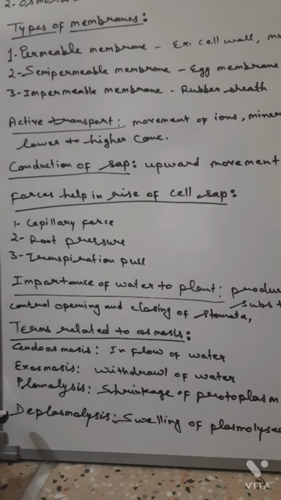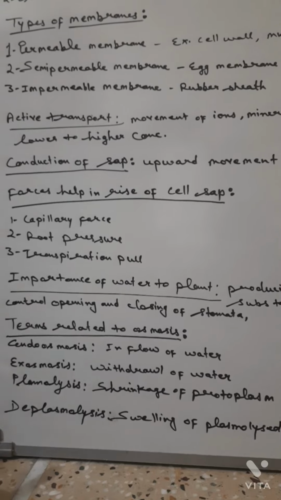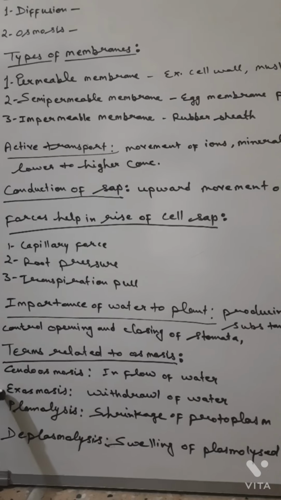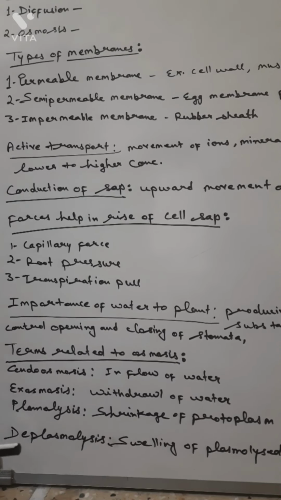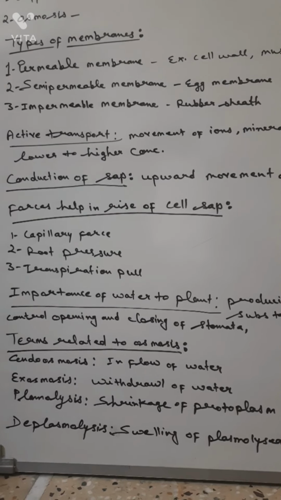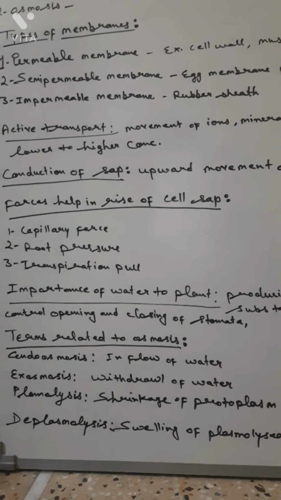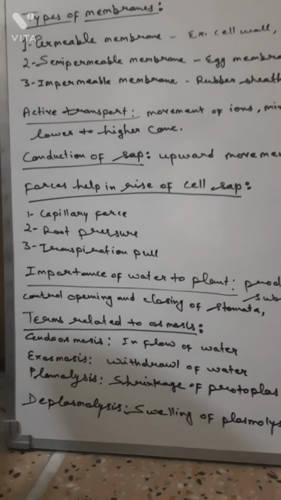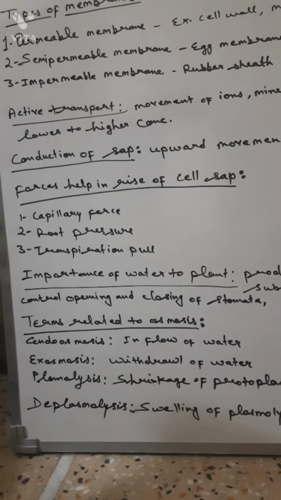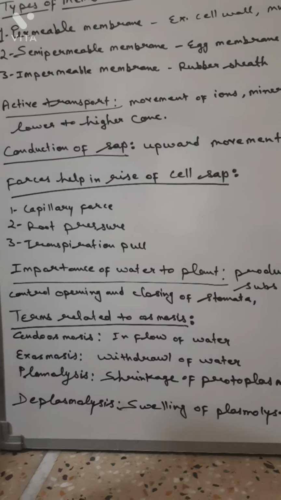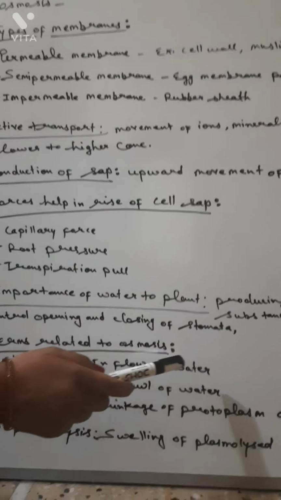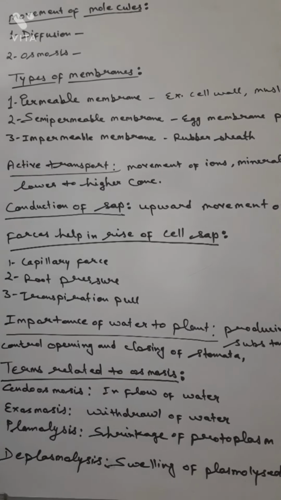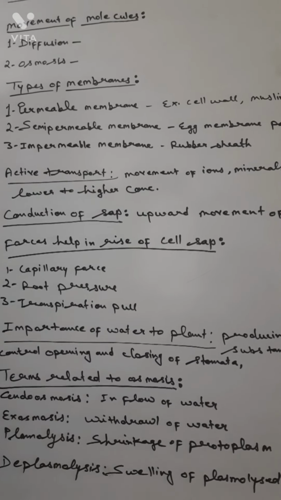There are four terms which are related to the osmosis process: endosmosis, exosmosis, plasmolysis and deplasmolysis. What is endosmosis? Endosmosis means inflow of water, solvent molecules from an external dilute solution into the cell, that is, the inflow of water from an external source to the plant cell.